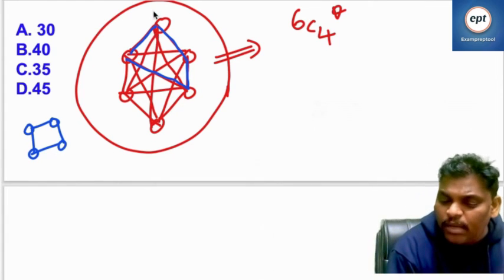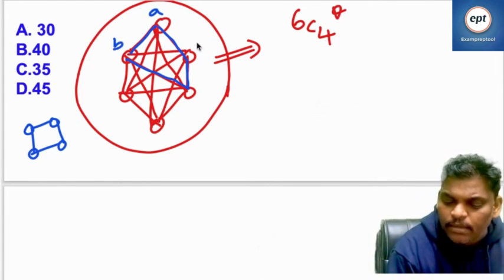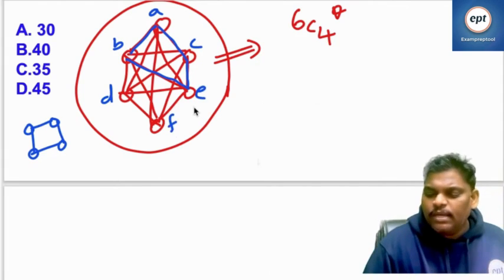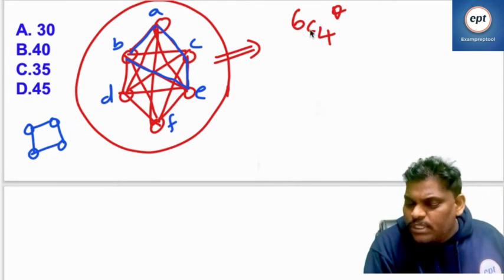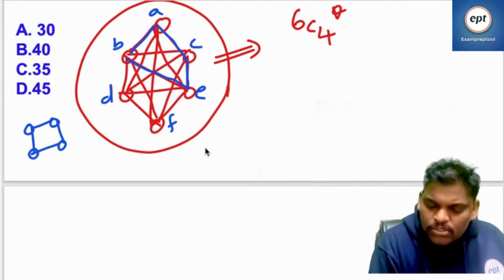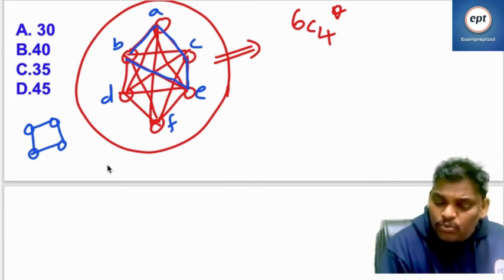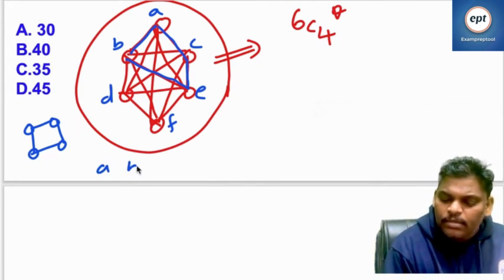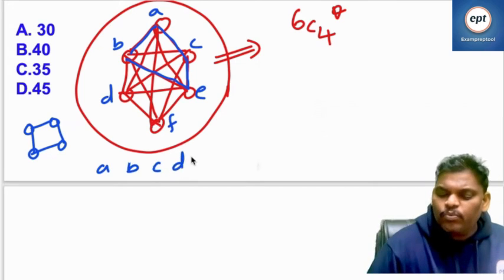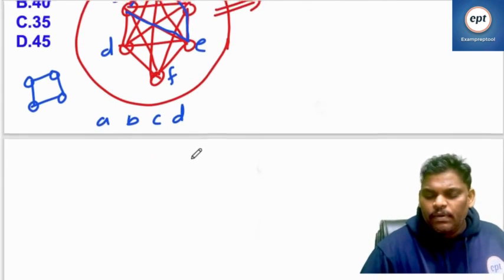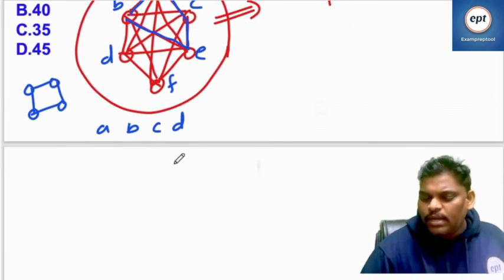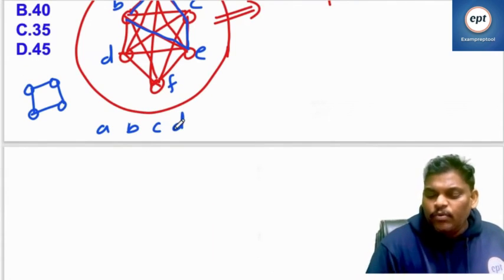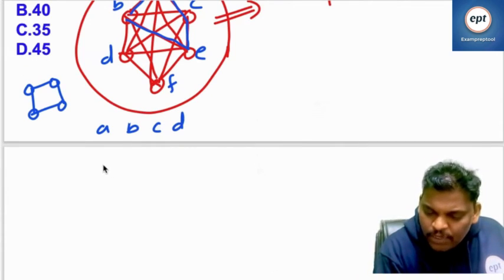And the important thing is labels are also there: A, B, C, D, E, F. Let us assume that out of 6 people selecting 4, 6C4 ways are there, and I selected A, B, C, D. Now see the cycle of A, B, C, D.